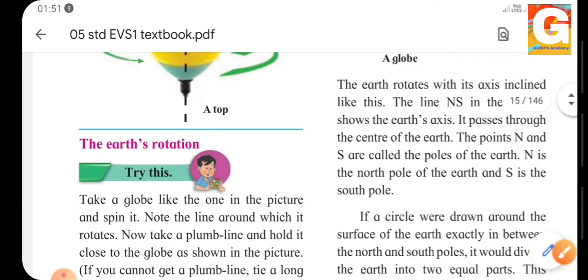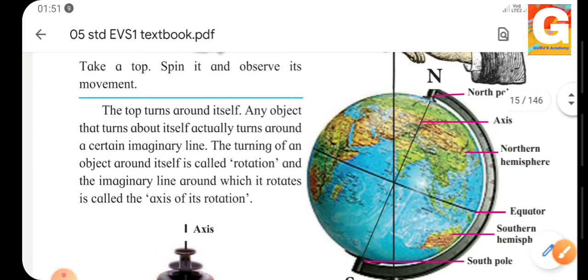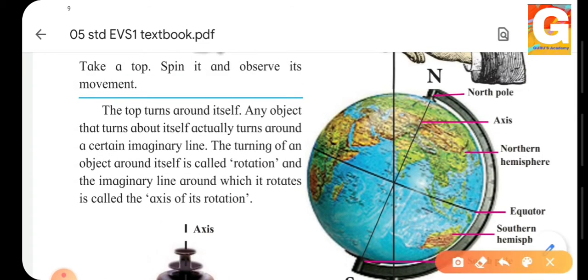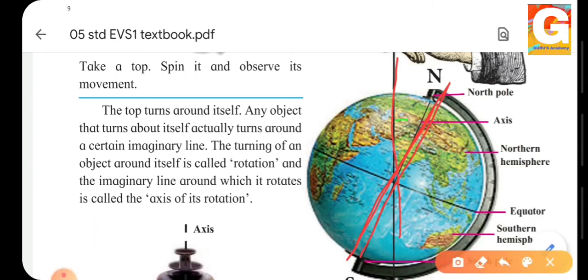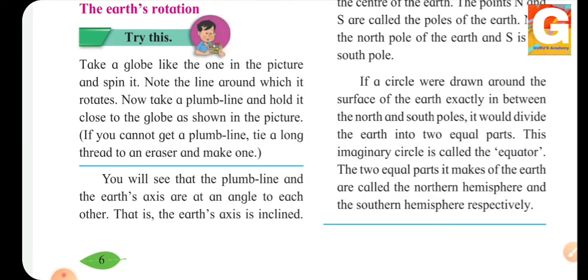We have to see that this is our line through which the earth is rotating and this is our plumb line. So you can see the angle is formed. This is the angle formed between the line where the earth is rotating and the plumb line. When we see the plumb line and the earth's axis, they form an angle to each other, that is, the earth's axis is inclined.